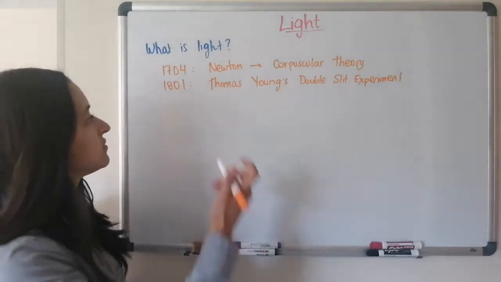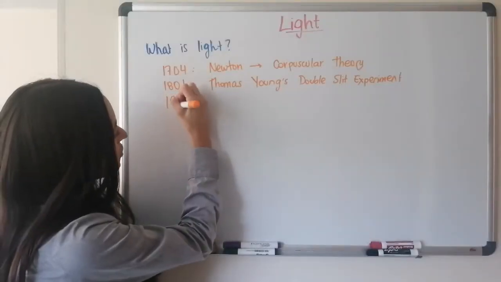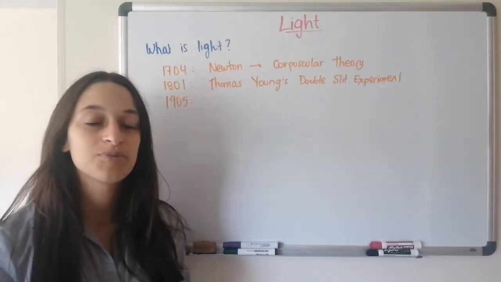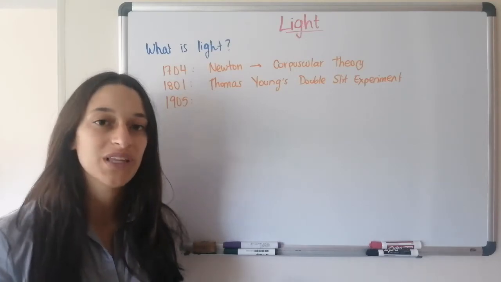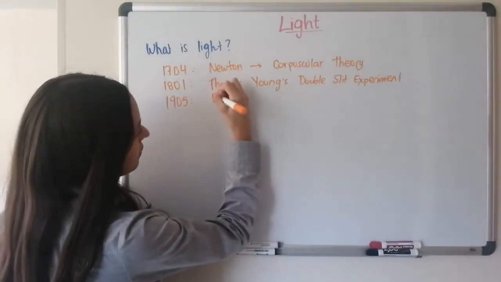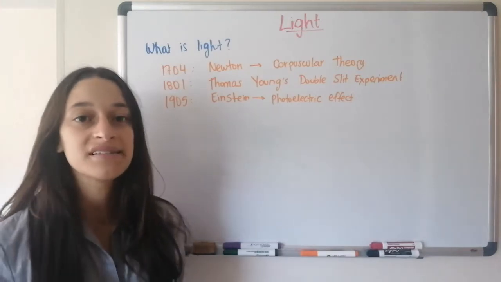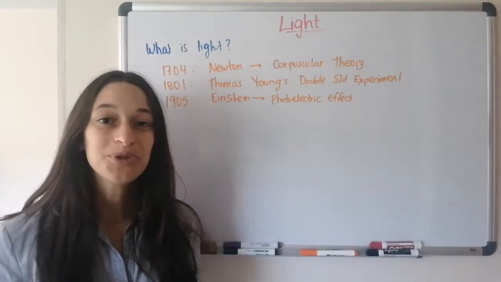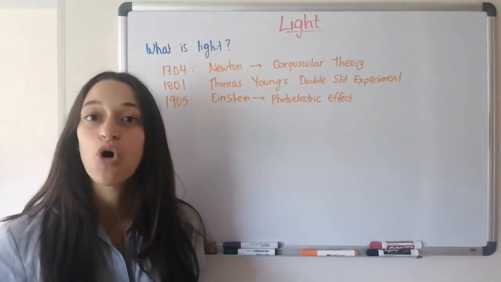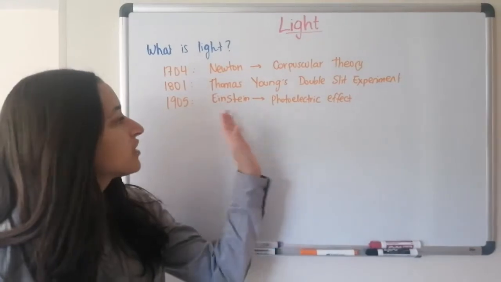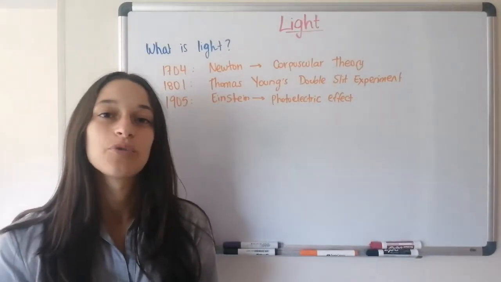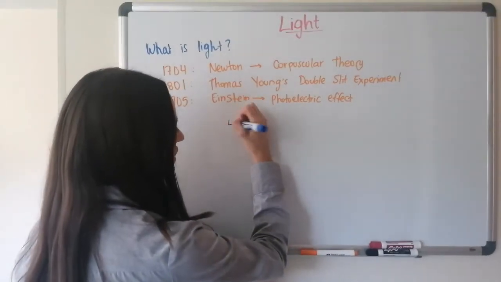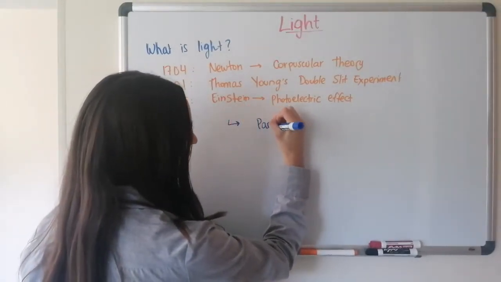But in around 1905, a guy that you're all pretty familiar with, Albert Einstein, came back and he did his experiments that proved something he called the photoelectric effect. And this effect is so important that it actually gave Albert Einstein his first Nobel Prize. And what he proved is that light was not only a wave, but also a particle. So with the photoelectric effect, he proved that light was both. This is called the particle-wave duality. And that's what we talk about now, particle-wave duality.